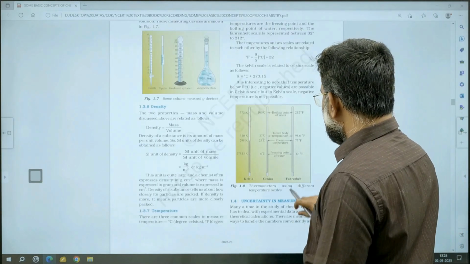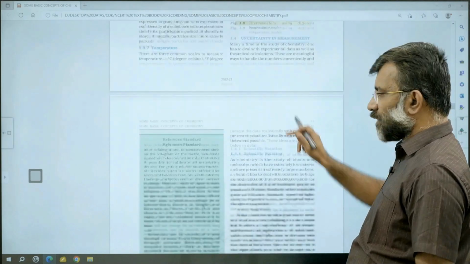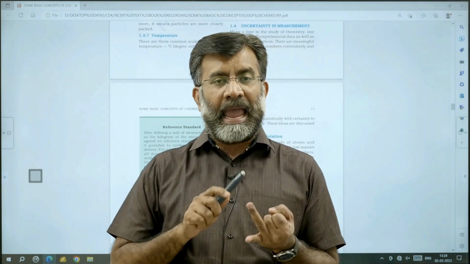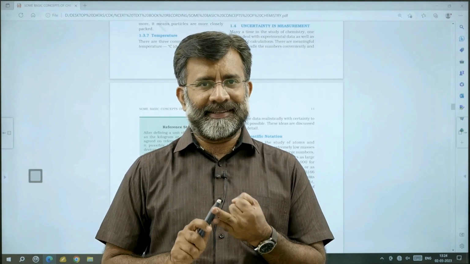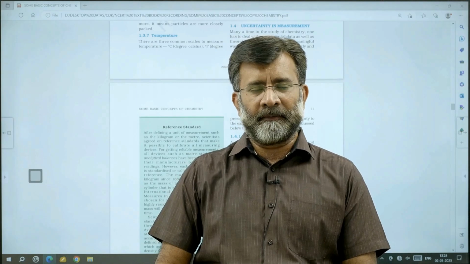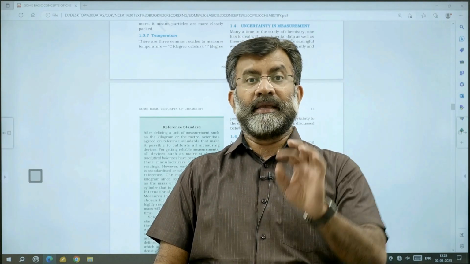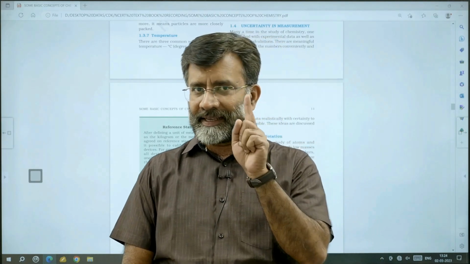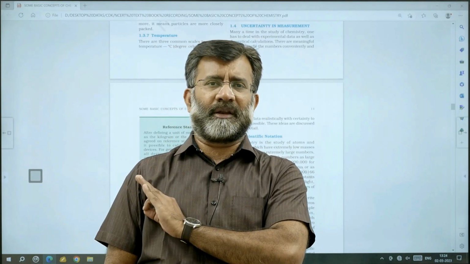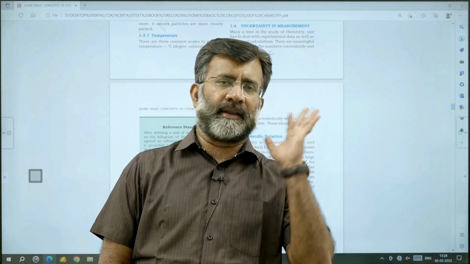And then uncertainty in measurement. The topic uncertainty in measurement, precision, accuracy, right? Precision, accuracy, etc. regarding the measurements. Those things, again, you are learning: scientific notation, significant digits. These are topics I am sure you might have heard about in physics, where they are dealt with in detail.